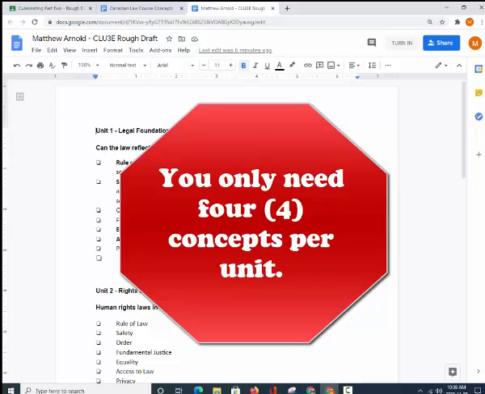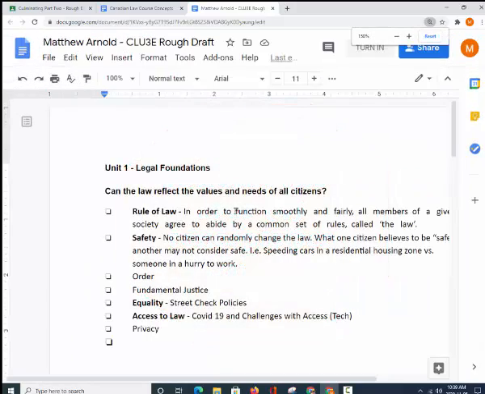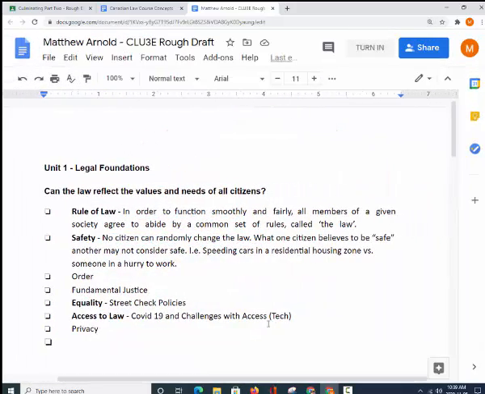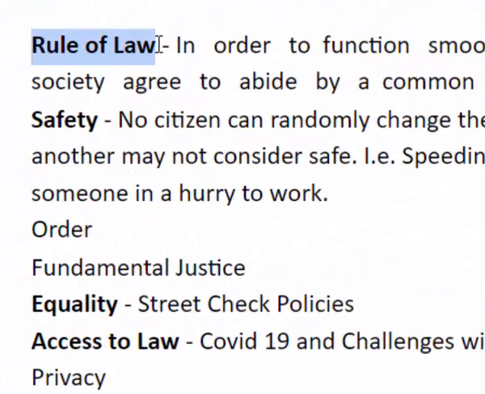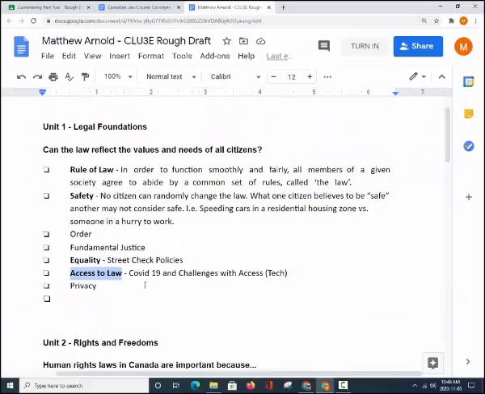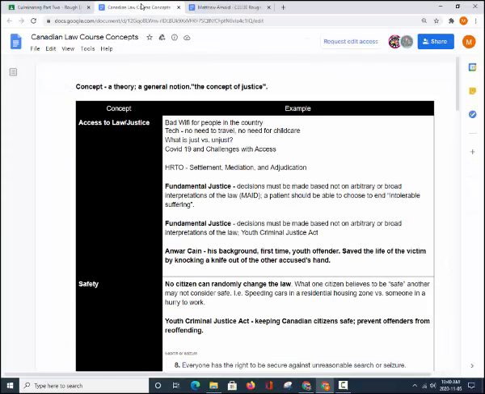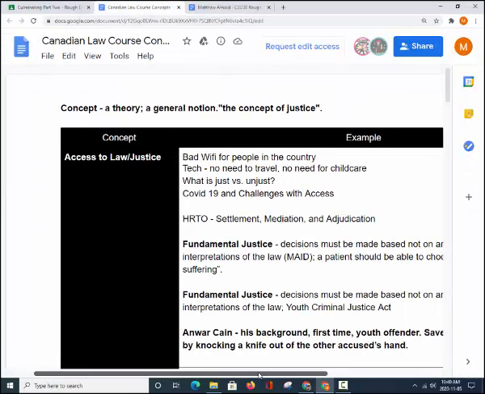As you can see, for Unit 1, the concepts that were chosen for this particular assignment were rule of law, safety, equality, and access to law. These 4 examples of concepts were taken directly from the Canadian Law Course Concepts document here.